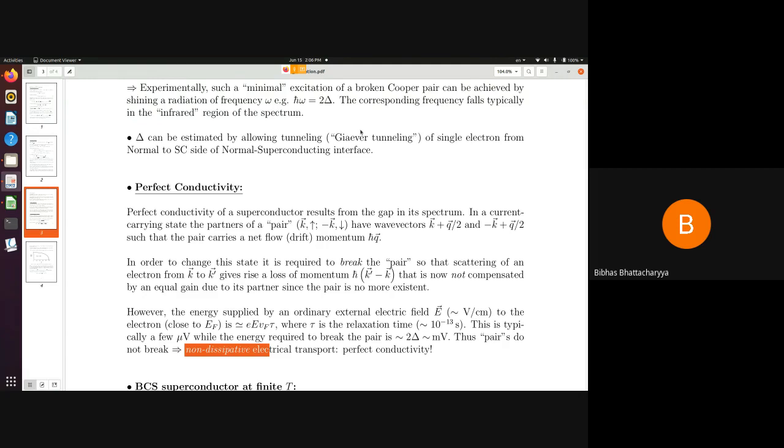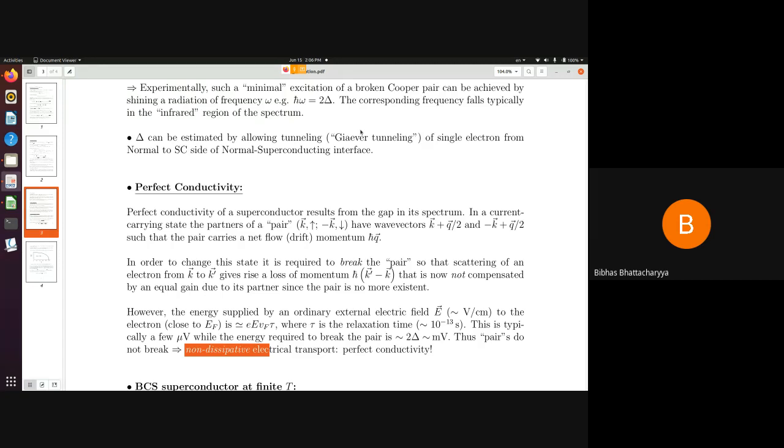This gap parameter delta can be measured, as we have said, by the tunneling experiments, and the typical size of this value of delta is of the order of milli electron volt, and therefore if you think of this perfect conductivity, that can be completely explicable.